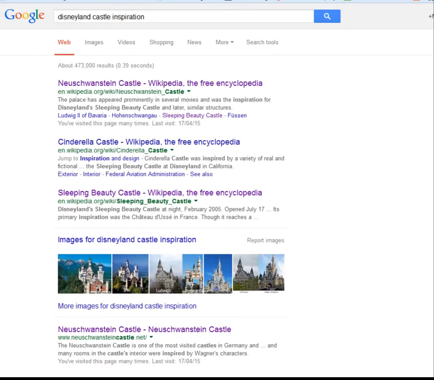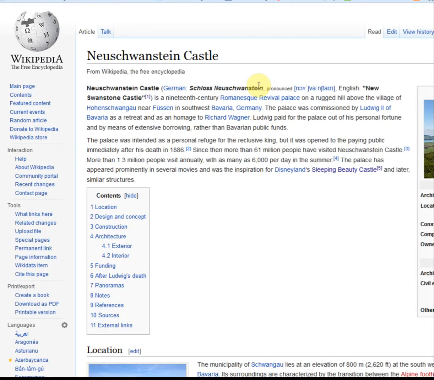Google is going to rank sites according to popularity, so the top site may not actually be the best, and as a good researcher I want to check out a few. When I have a look at the Wikipedia article, I can see that Disneyland Sleeping Beauty Castle is here as part of their summary, so I'm guessing it's going to answer my question. Check with your teacher before using Wikipedia. It does have sometimes some accuracy and authority issues.